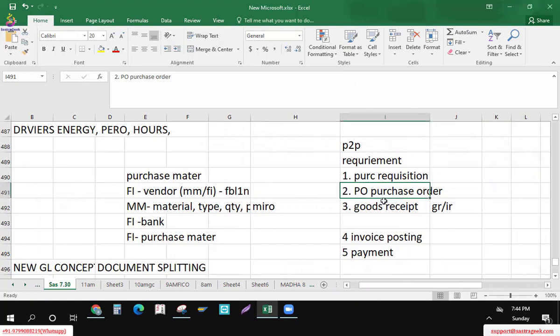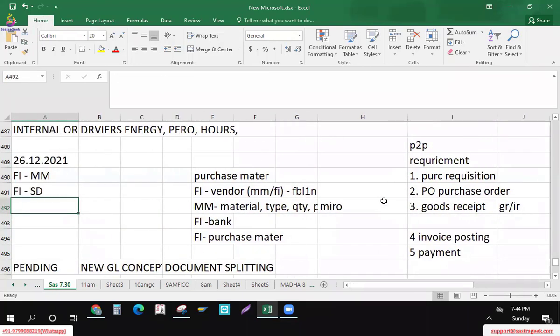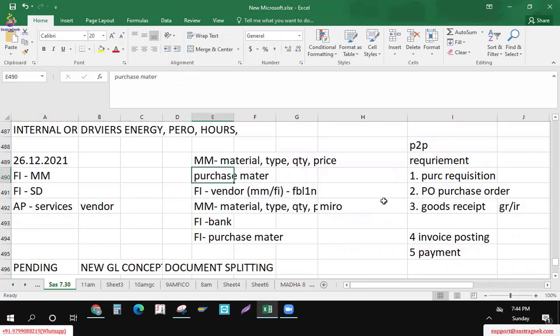Then the next step will be goods received and invoice posting. This will be different, right? Here we discuss accounts payable, services more. We took the vendor, but we talk about services more, like transport charges and travel charges. So when MM is not in the picture, what will happen?